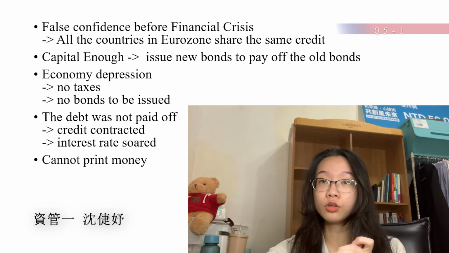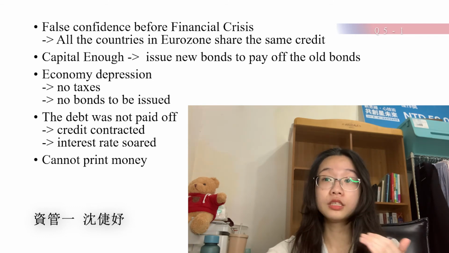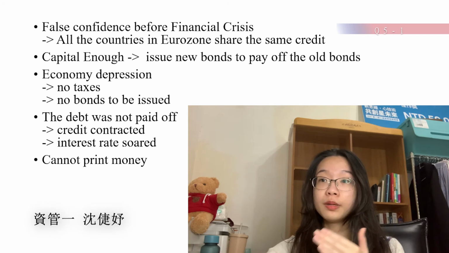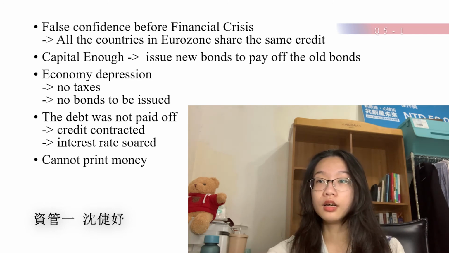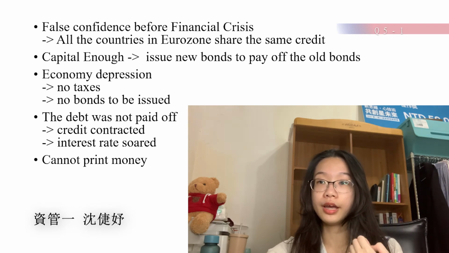And they are all in the Eurozone too. The pigs would have a very low government bond yield because countries in the Eurozone share the same credit, at least before 2008.